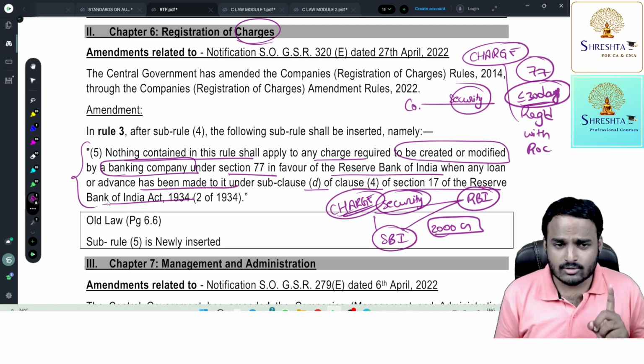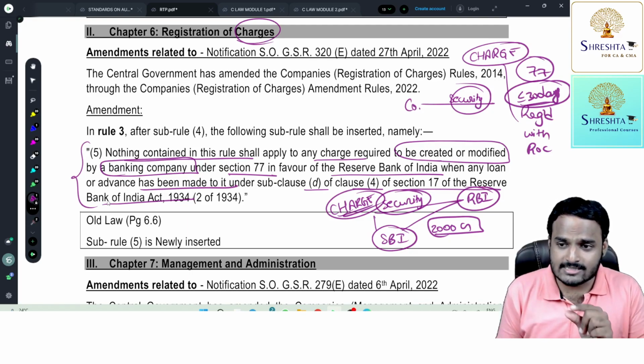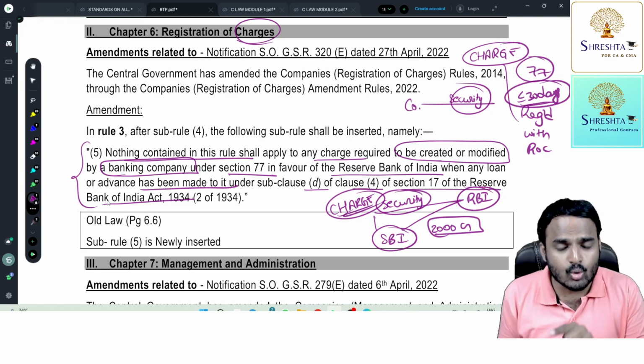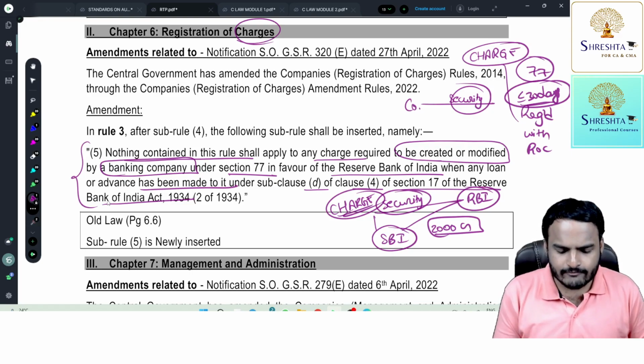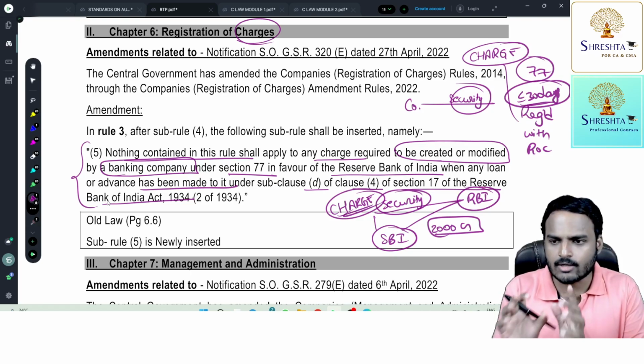And one more point, keep it clear. This provision is not applicable only to the banking company. This amendment, this relaxation is available only to the banking company only if it borrows money from RBI. Only if it provides some securities in favor of RBI.